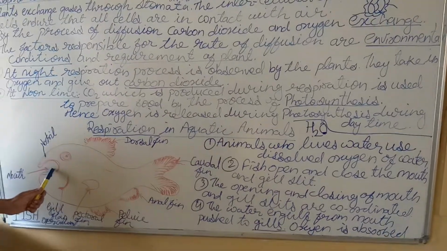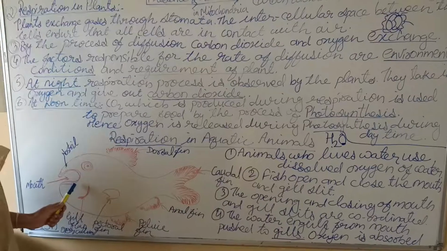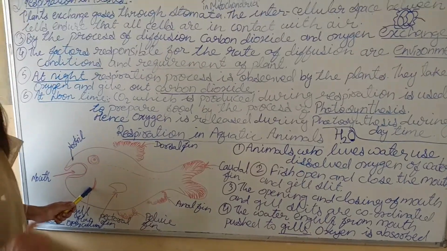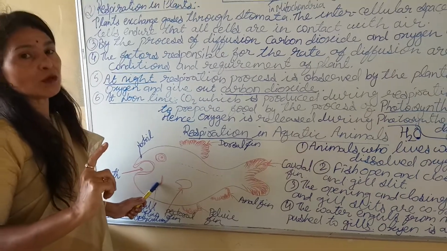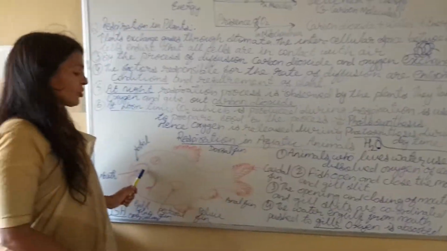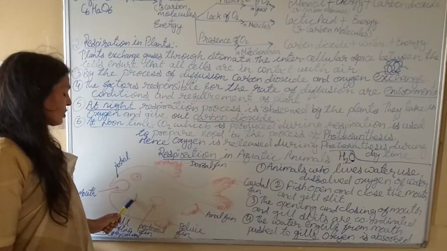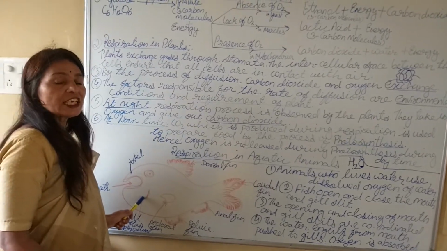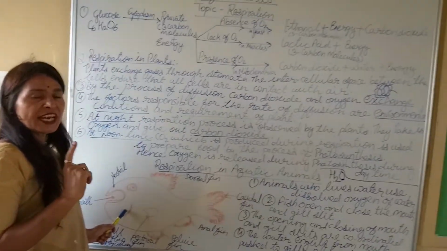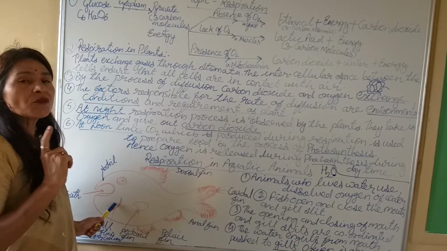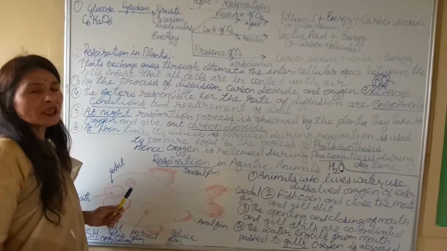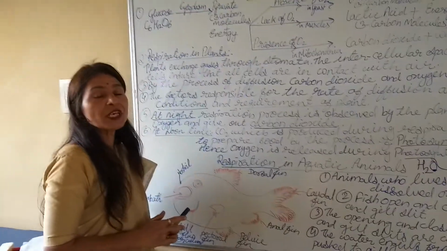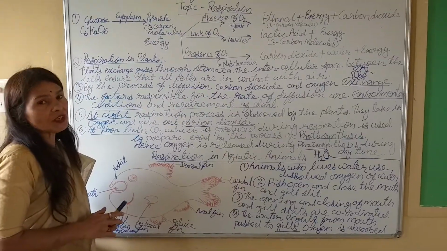So the fish open and close the mouth and gills in 1 minute at 50 to 150 times. I repeat, fishes open and close the mouth and gills in 1 minute at the rate of 50 to 150 times, whereas we human beings take breaths in 1 minute 20 to 25 times.